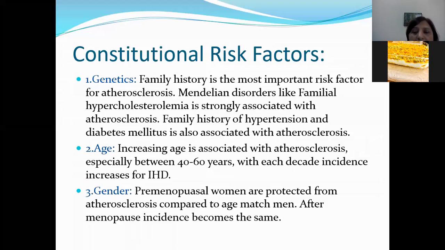Okay. Age. As I've said, as the age is advancing, the chances of getting atherosclerosis become more, especially between 40 to 60 years of age. With each decade, incidence of ischemic heart disease also increases. Gender. Premenopausal women are protected from atherosclerosis compared to age-matched men. After menopause, incidence becomes the same. As I've already told you, estrogen has a protective